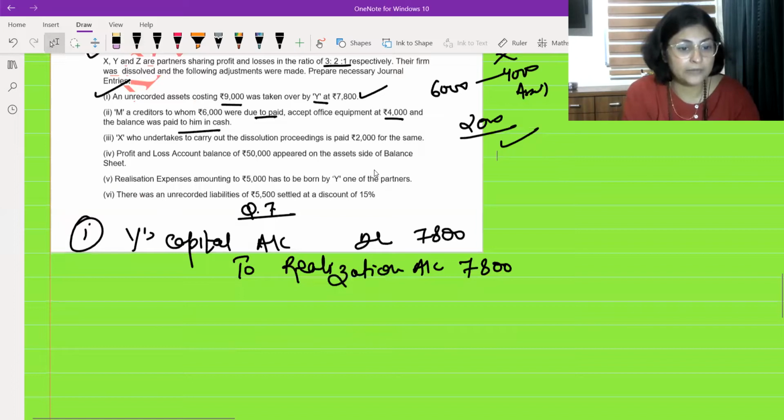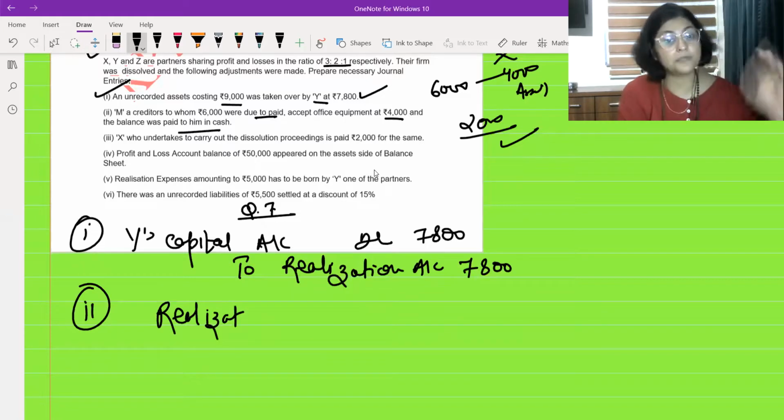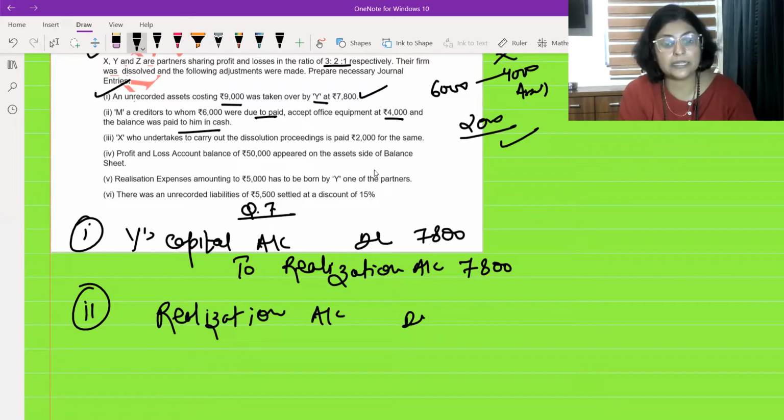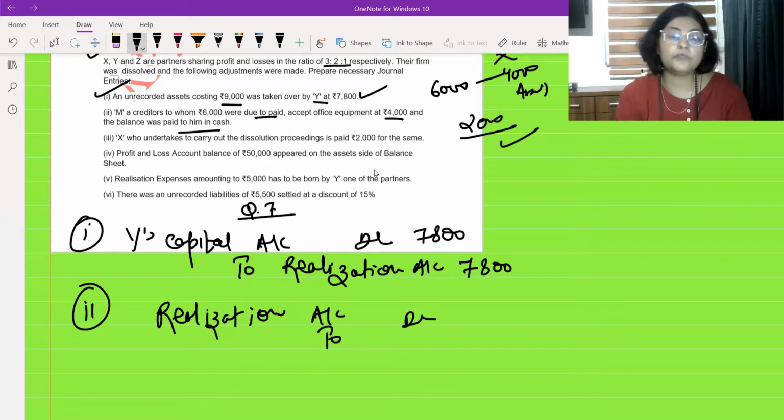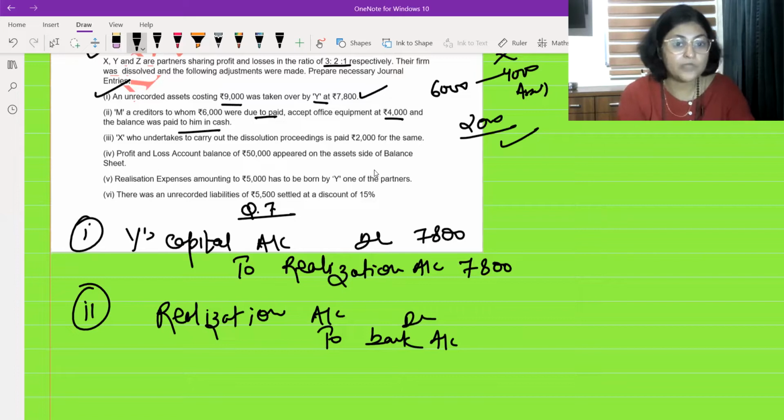Okay. So the second part, you are going to pass the entry. What is the entry? Realization. Don't write M's capital account, M's account debit to bank. Many students do this. Remember, no asset and liability is left now. All of these are transferred to the realization account. So you always have to write realization account only. No asset's name, no liability's name. What is the amount we are going to pay to him? We are going to pay 2,000 rupees to him.